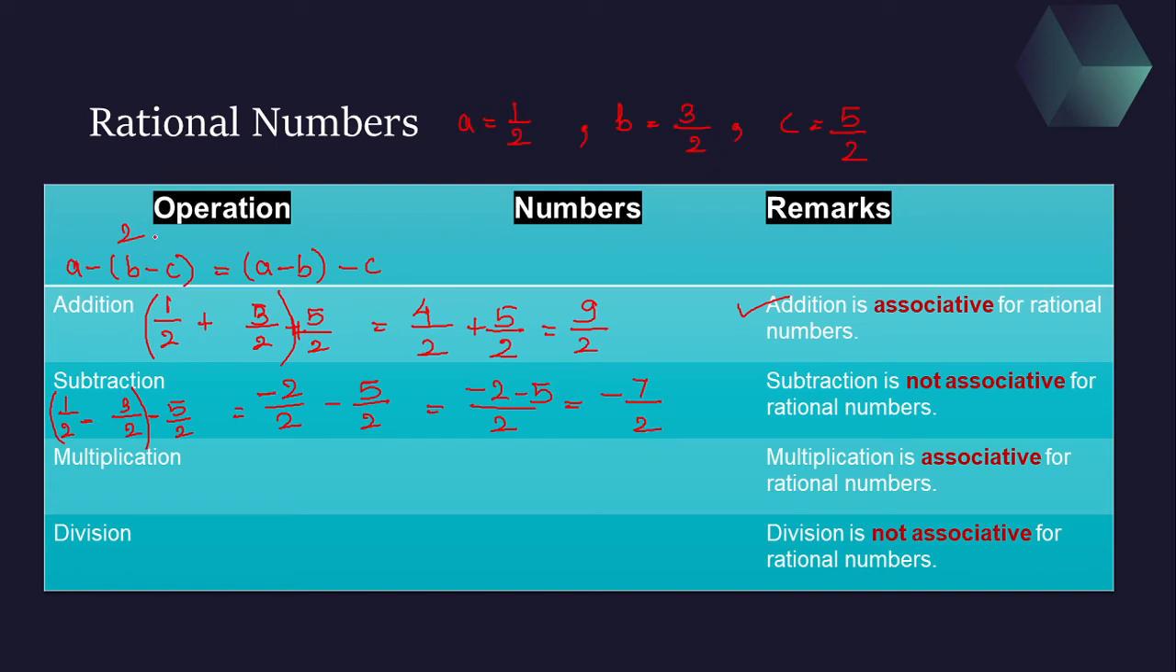Now children, on the left hand side we got 2, and on the right hand side we got minus 7 by 2. So simply we can say that subtraction is not associative for rational numbers. Then let's move towards multiplication. Now here, what do we need to clarify or justify? Let's see that first.